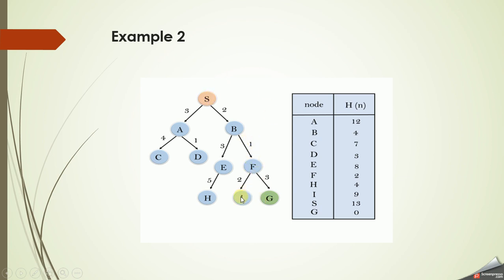And then after checking between I and G, we'll be fixing G as the goal node. So in your closed list, G also will be added. So our closed list will be S, B, F and G. The reason for this open list and closed list concept is that with this we can easily track the entire search and find the solution path. The nodes residing in your closed list are your solution path. So here our solution path is S, B, F and G.